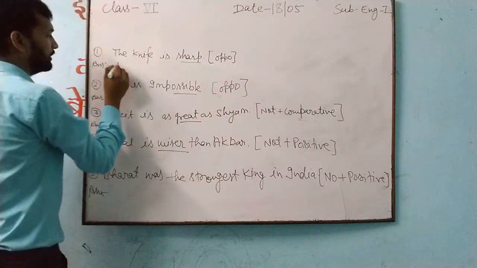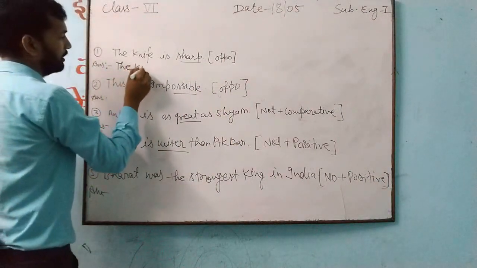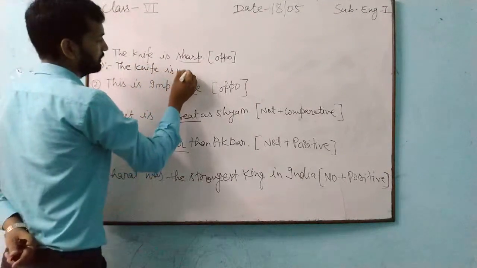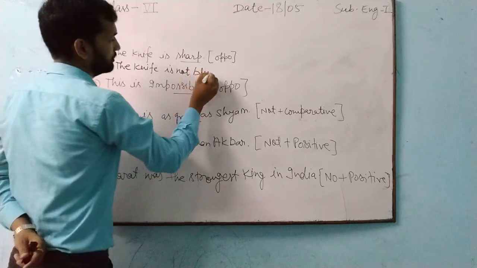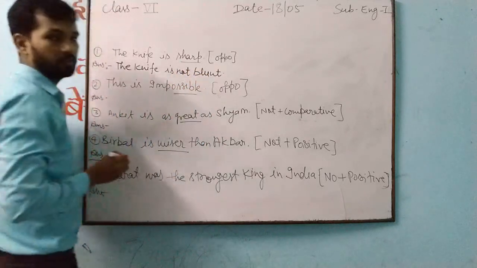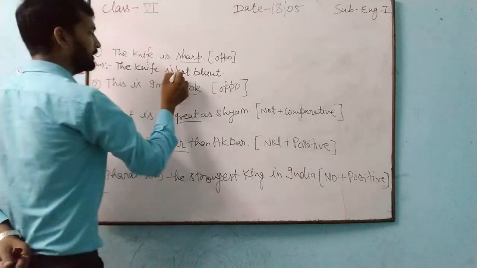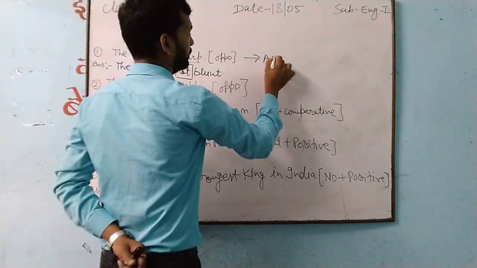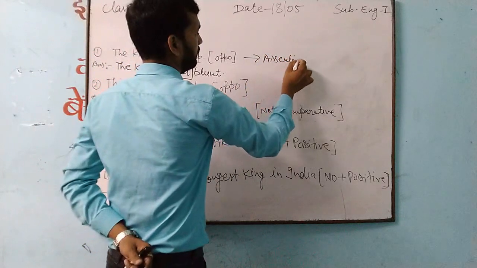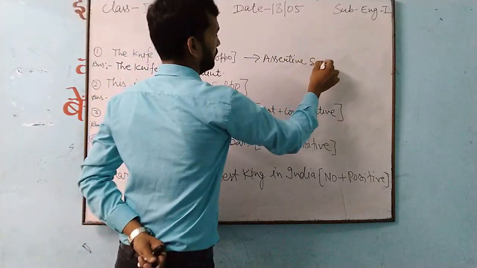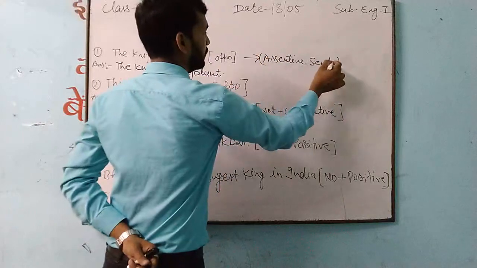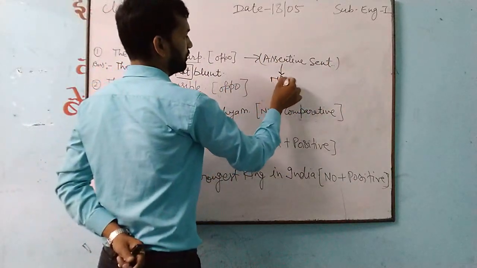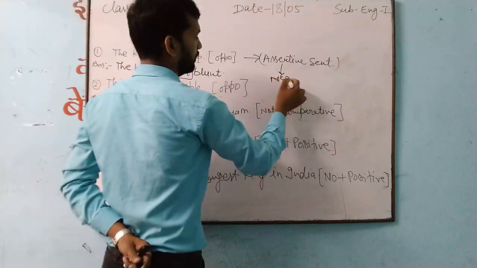The sentence you have written: the knife is not blunt. You put this not here because this is your assertive sentence, and you are changing this assertive sentence into negative.